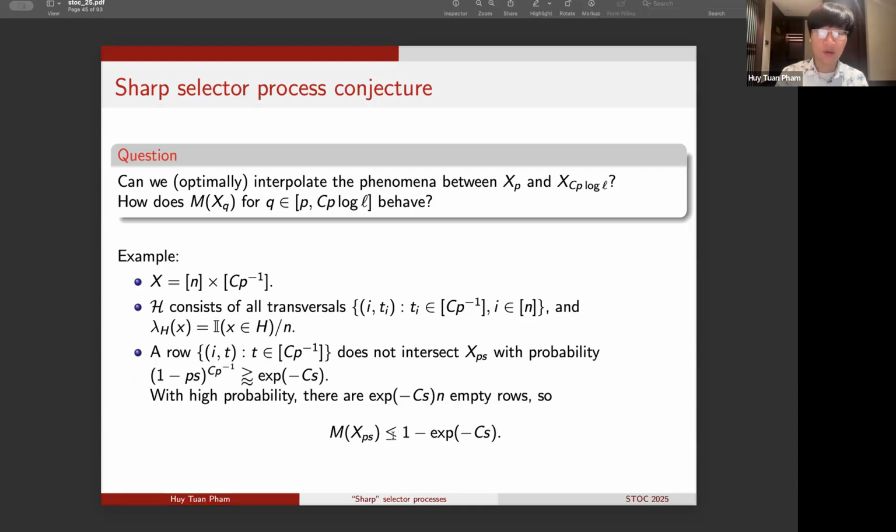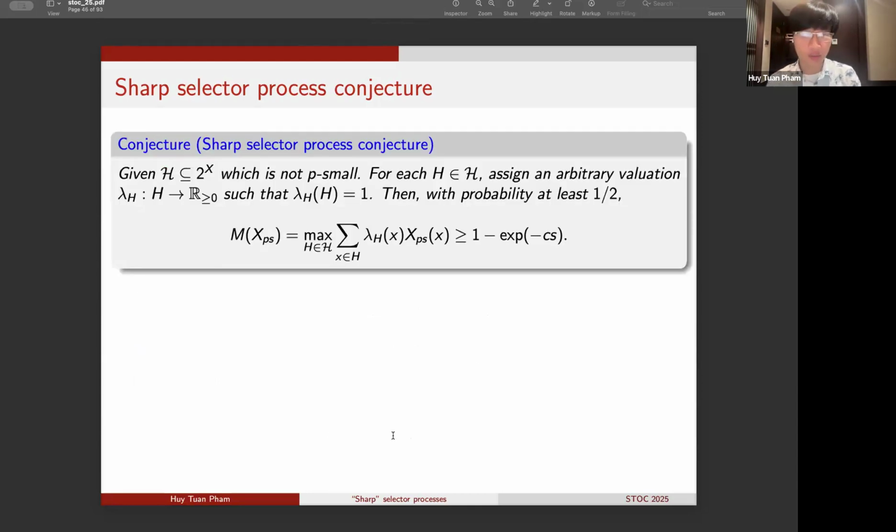Okay, so this will now lead us to the following conjecture, which we term the sharp selector process conjecture. It has an identical setup to the Talagrand selector process conjecture. We're given a collection of sets H which is not p-small. Now for each set H in this collection, we are allowed to place an arbitrary valuation lambda_H supported on H, and it sums up to 1. The conclusion is that with probability at least 1/2, the maximum M of X_p^S will have to be at least 1 minus e^(-S), up to this constant C.